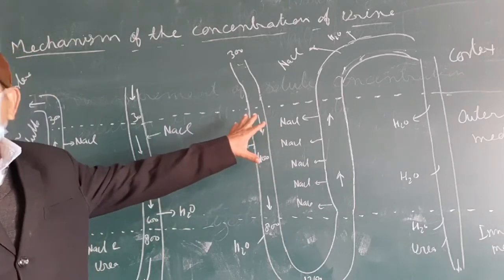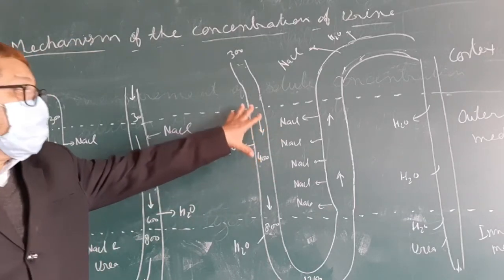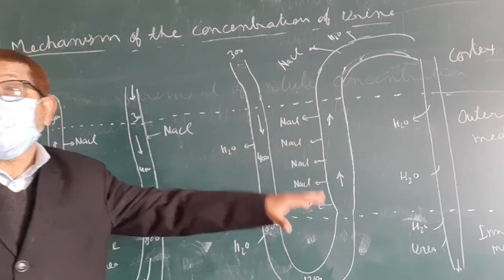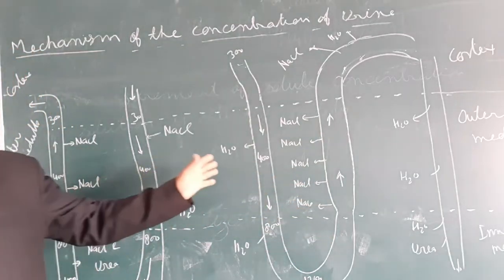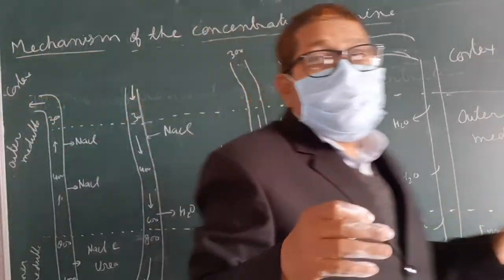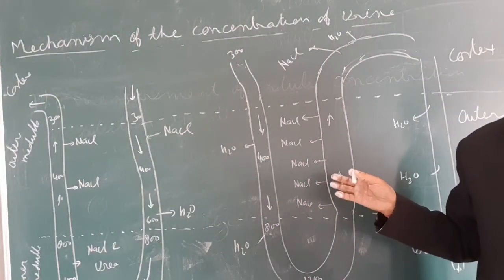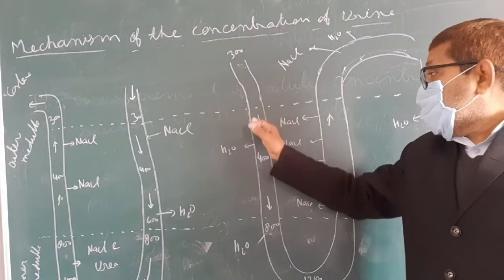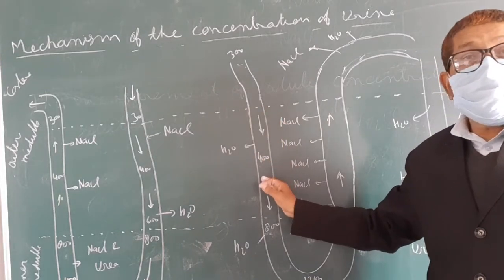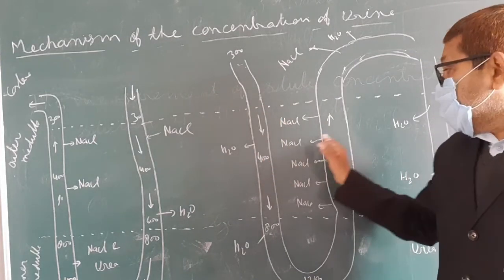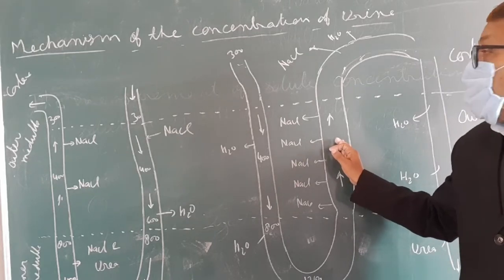This is the nephron's Henle's loop. This is Henle's descending limb, and this is the ascending limb.